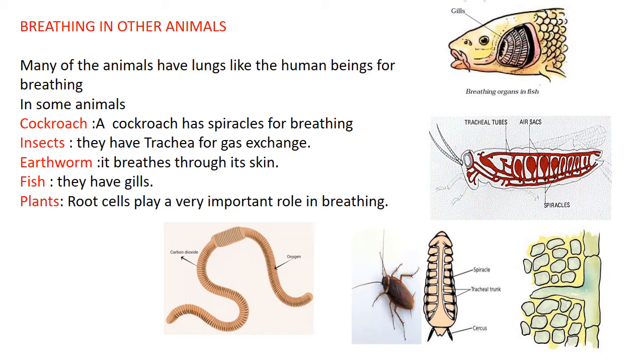In the case of other animals, many of them have lungs like human beings for breathing. Some animals like cockroaches have special openings called spiracles. Cockroaches have these spiracles at the sides of their body. Similarly, several kinds of insects have the trachea for gas exchange. Earthworm breathes through its skin. Fish have gills. In plants, root cells play a very important role in breathing.